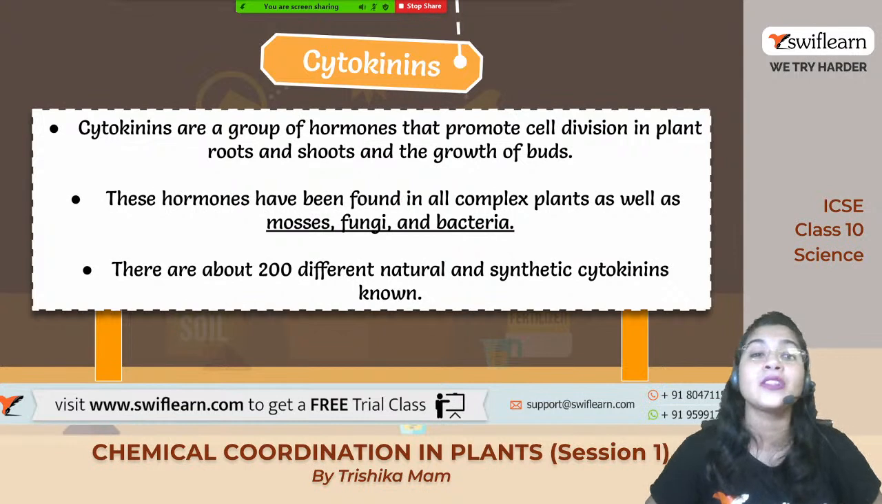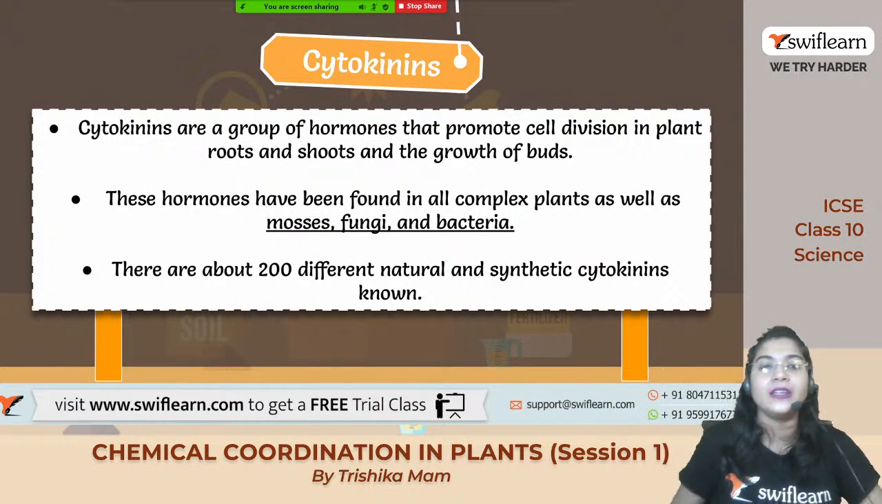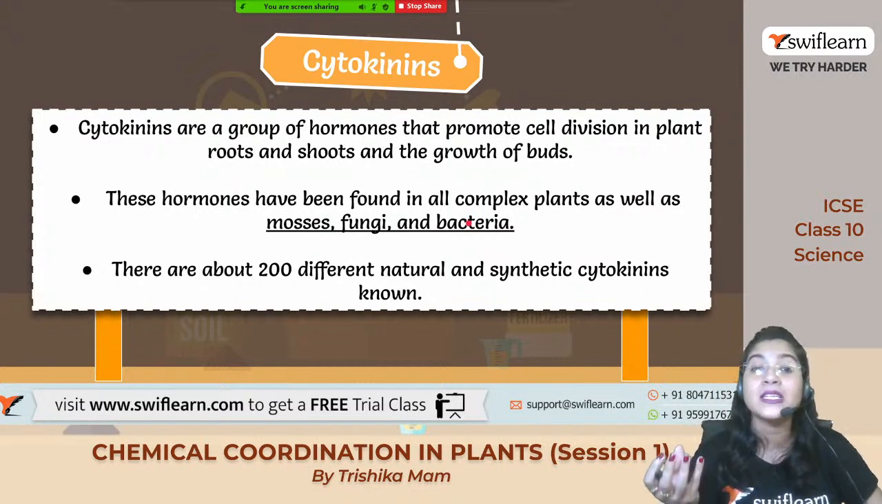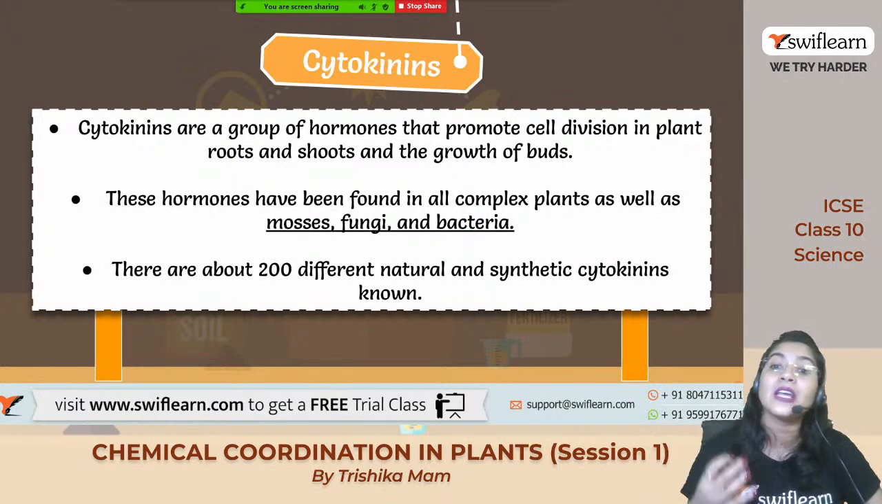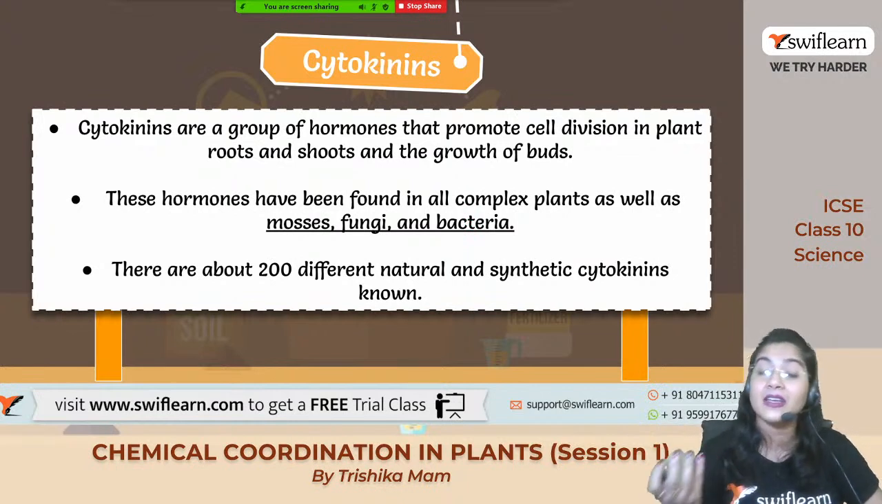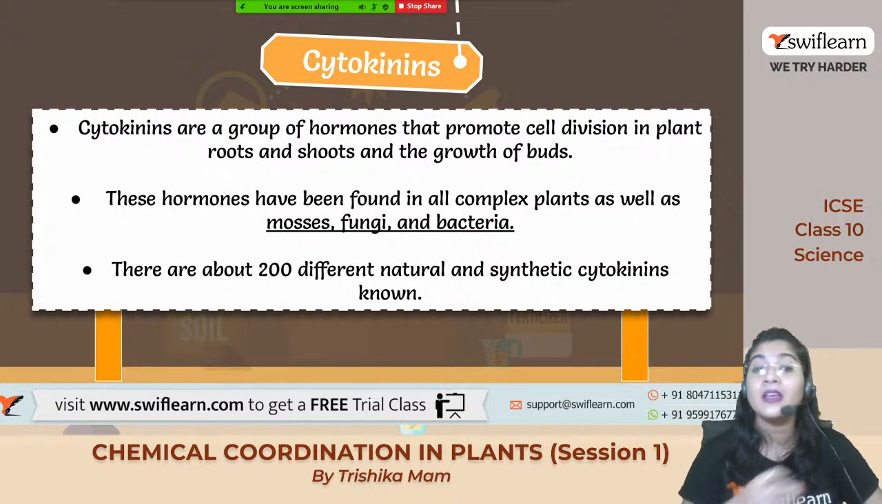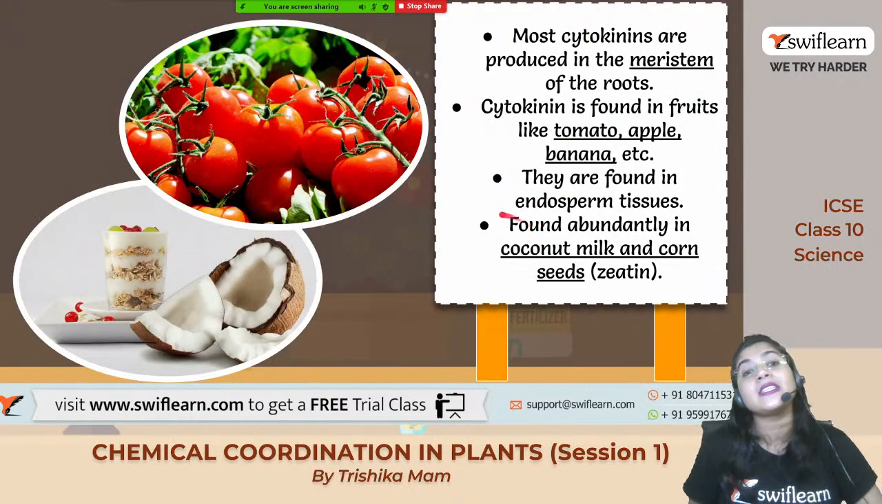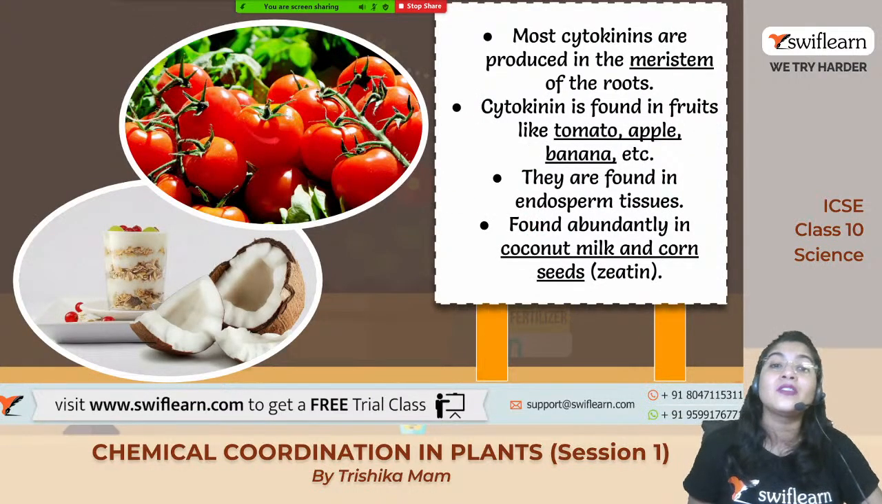Now, coming to the third hormone, cytokinin. It is a group of hormones which is basically present in the root and shoot of the growing buds. We can find it in different other types of plants, जैसे moss में रहता है, bacteria, fungus में रहता है. 200 different natural and synthetic types of cytokinins are present. Basically, we can see the cytokinin in tomatoes.